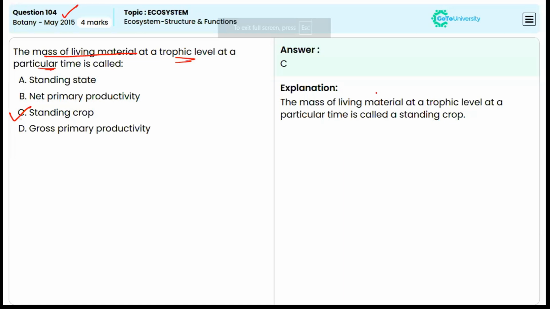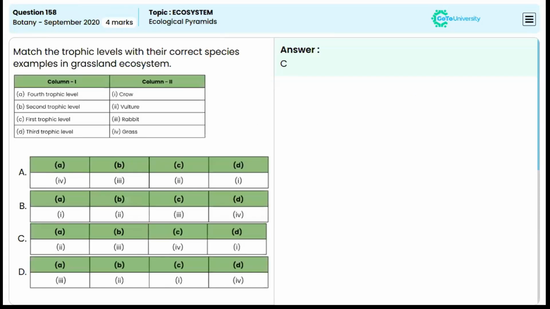So in a particular level, for example, in primary consumers or producers, the mass of the living material at that trophic level at a particular time, that is referring to standing crop. Now, moving to the next question from September 2020. An easy question. You have two columns here. In the first column, you have the 4 different trophic levels and the second column has different organisms.